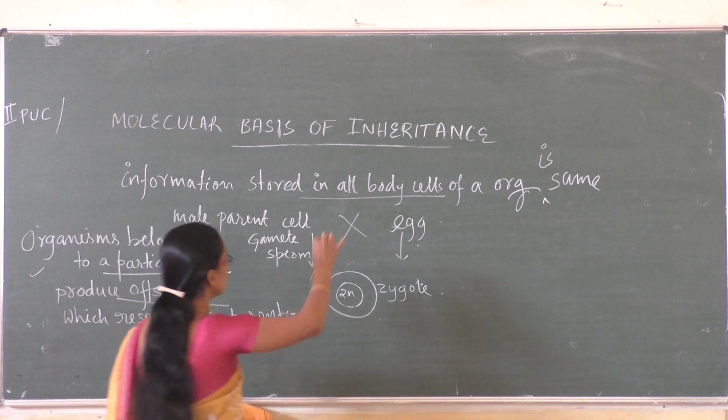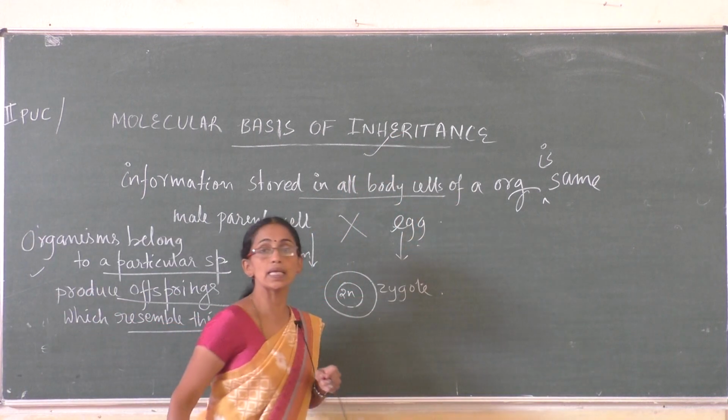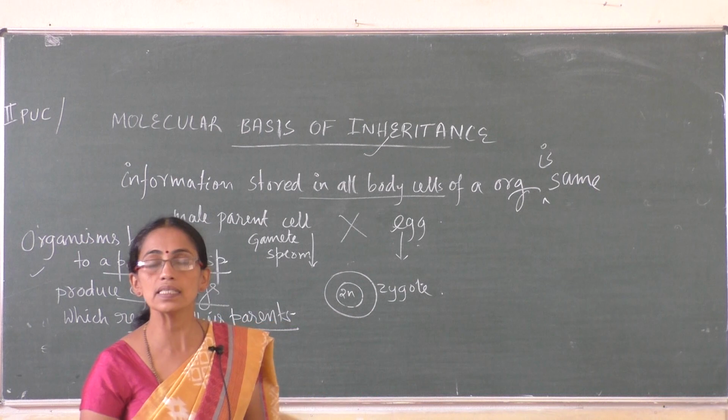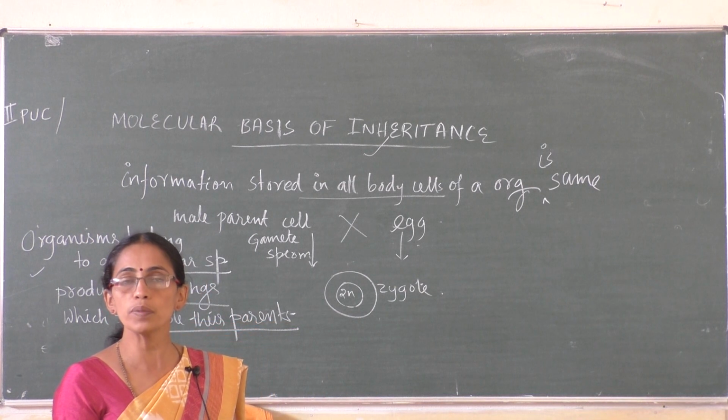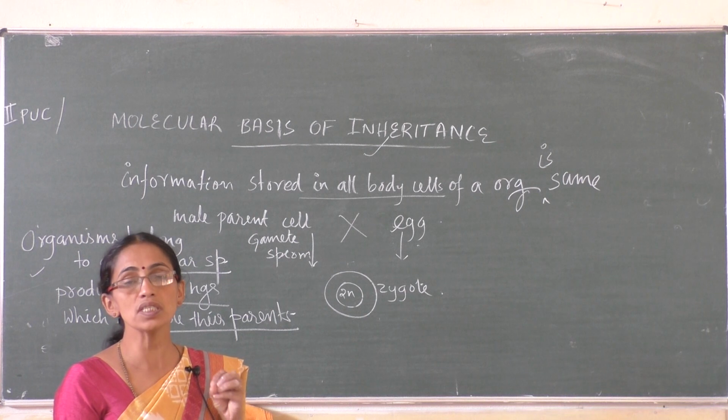Here we concluded what inheritance is. Inheritance is the transfer of information from the parents to the offspring. How is information transferred? Information is stored within the body cells.